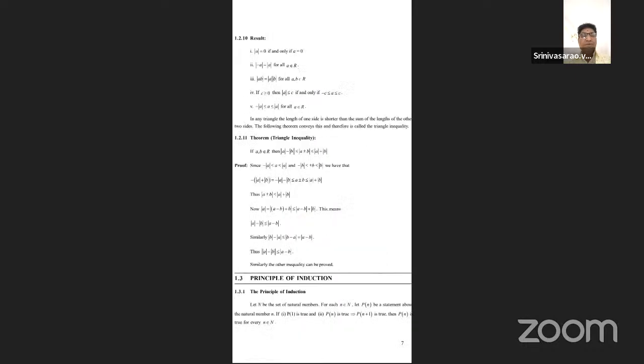Okay, very nice, very nice joining, all the students. Now, this is one of the important sessions. See this one of the important theorems in the first unit. Please note down.